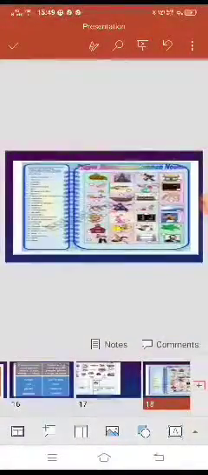Now here is a chart. You have to find out the proper nouns and the common nouns in the given chart.